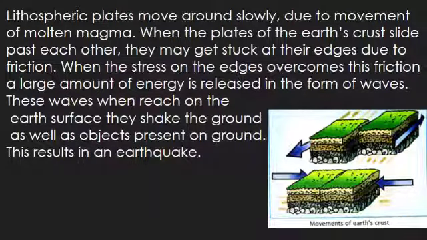These lithospheric plates move around slowly, just a few millimeters every year. This movement is due to the movement of molten magma. Molten magma is the melted rocks inside the earth. These rocks melt due to the high temperature inside the earth. The movement of these plates causes changes on the surface of earth, which may cause an earthquake. Now, how this earthquake occurs, this we are going to study in detail.